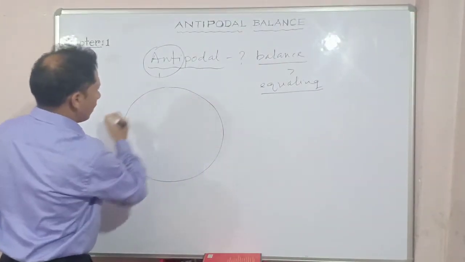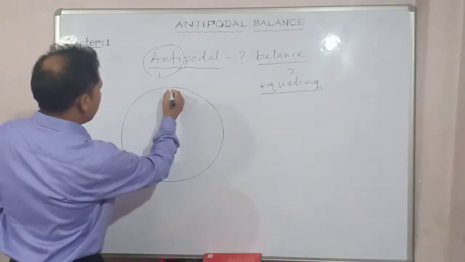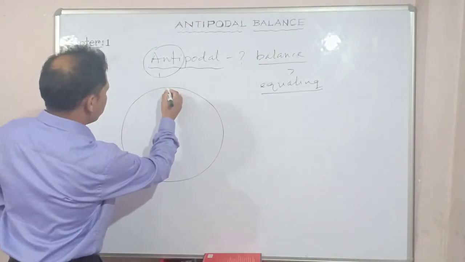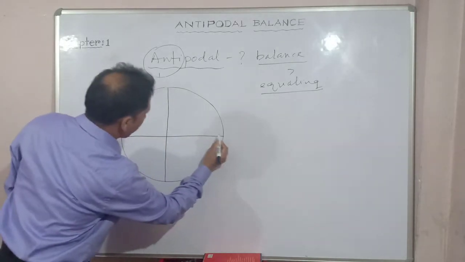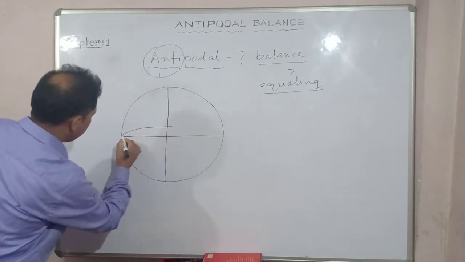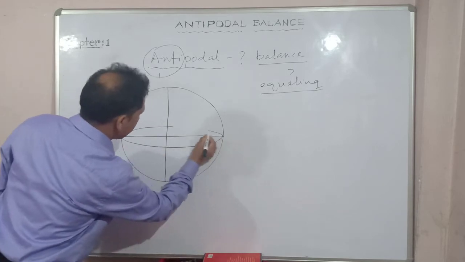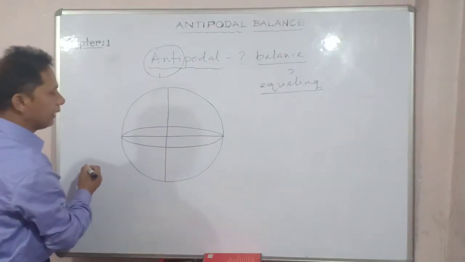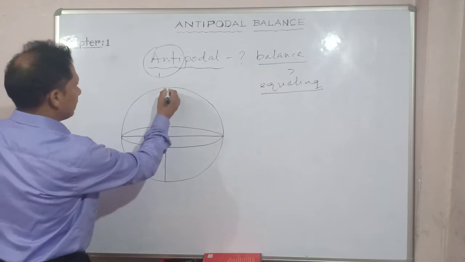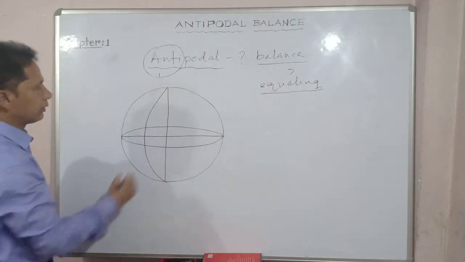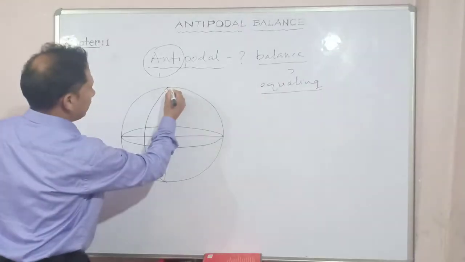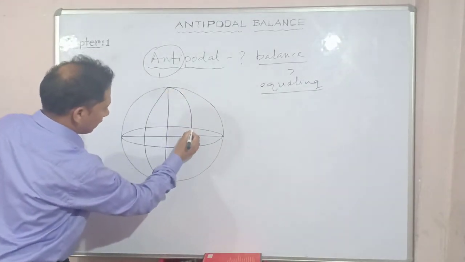Suppose of that spherical earth, if I try to show you exactly what is antipode actually, I need to take the help of this equatorial circumference, right? Now say for instance, this is a particular meridian, and the opposite of that meridian should be this one.